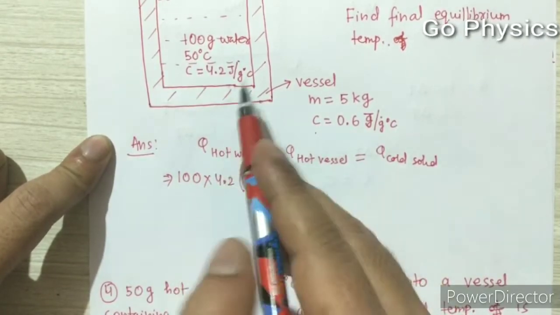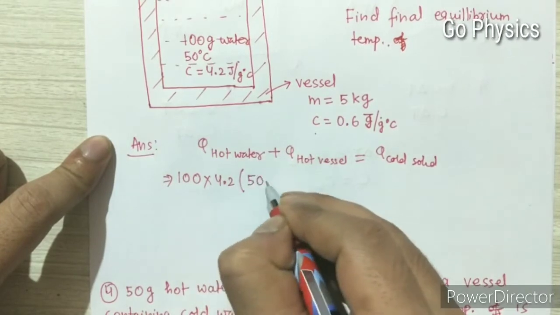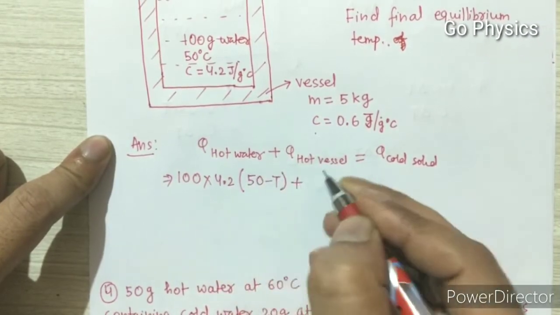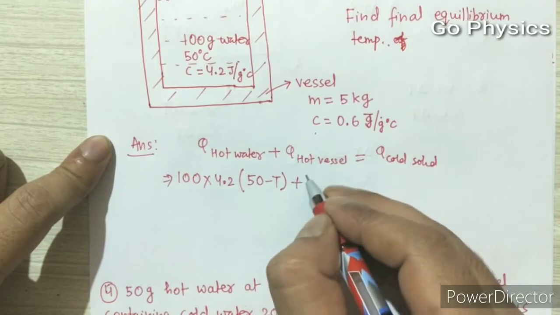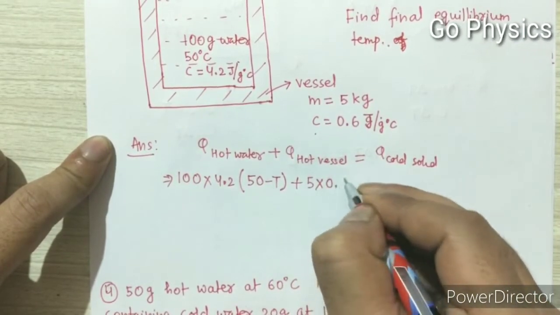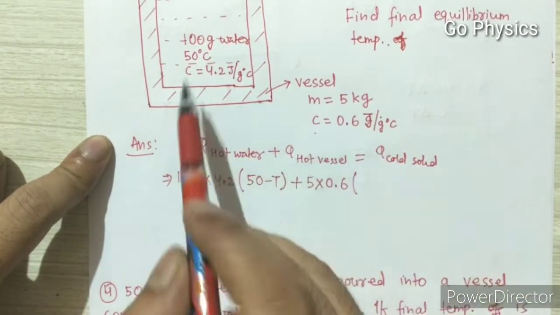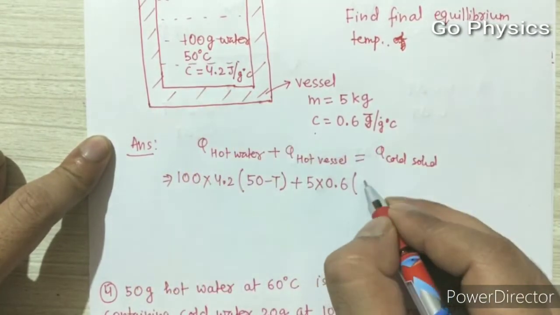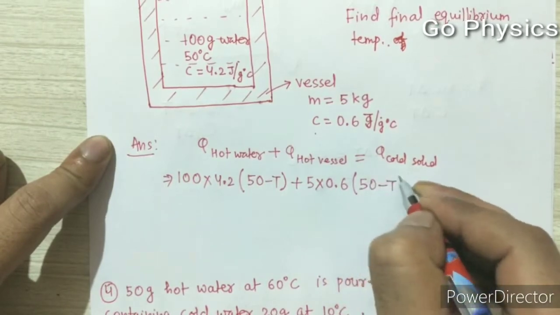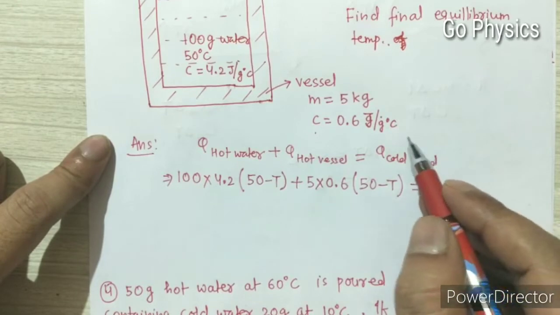And what is delta T? The temperature of hot water will decrease, so we will write higher minus lower, 50 minus T. Similarly for the hot vessel, mass of vessel into specific heat capacity of vessel into delta T. What is the initial temperature of the vessel? 50 degrees Celsius, as I discussed earlier. So 50 minus T equal to heat taken by the cold solid.